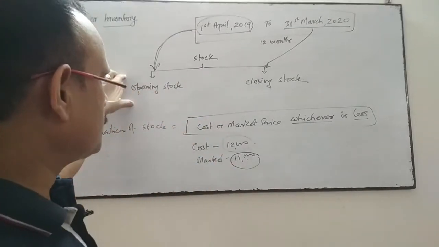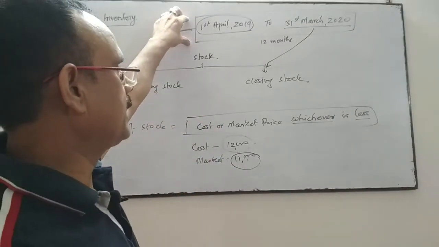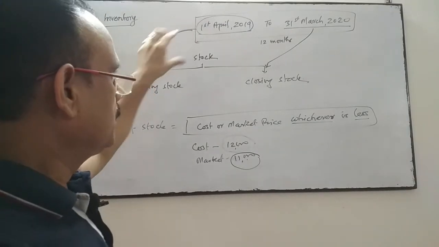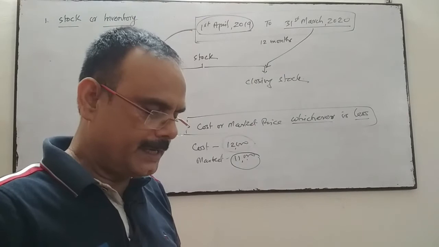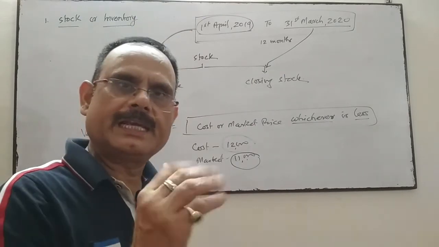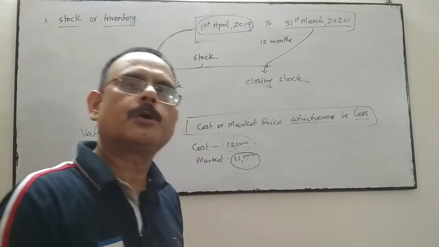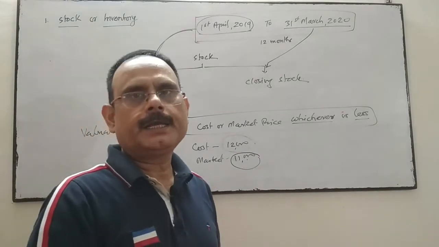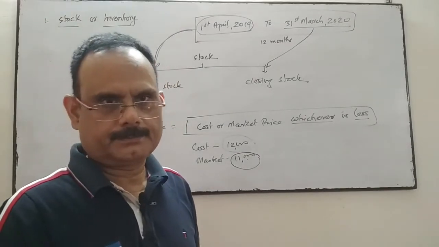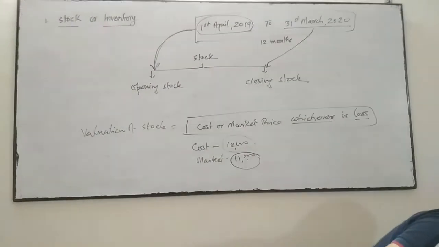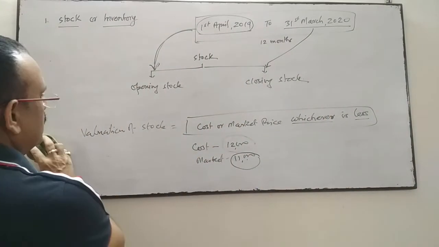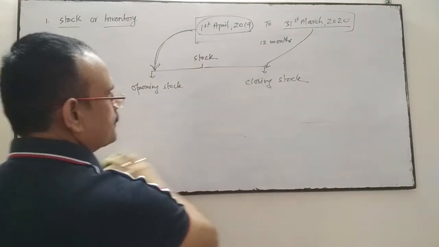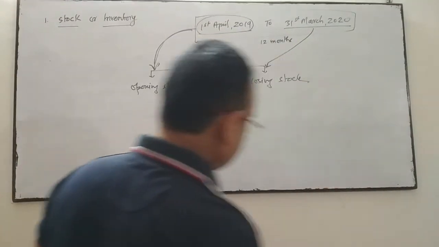So it may be opening stock, when it is valued on the first day of the financial year, and closing stock. Stock here means goods which were purchased for sale again. We are talking about goods. For a manufacturing company, it may be raw material. So come to another classification.